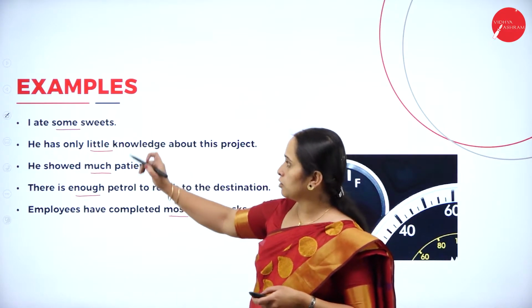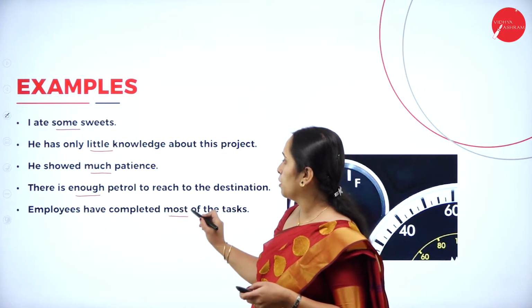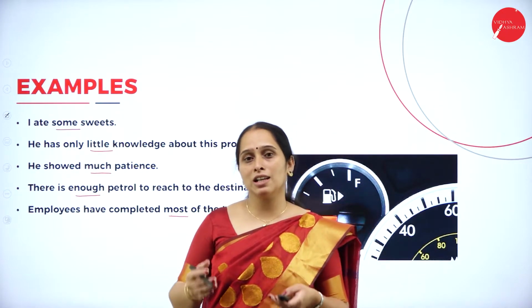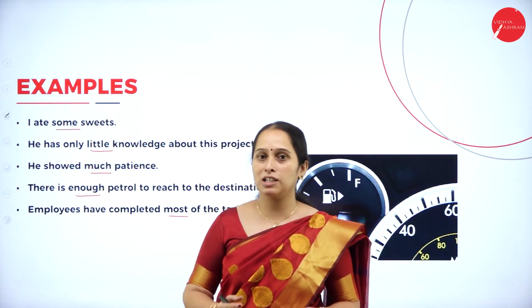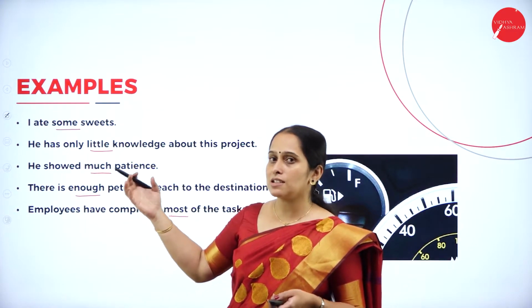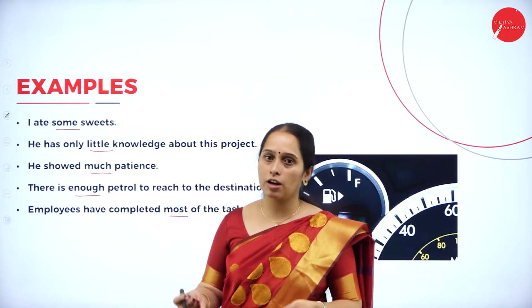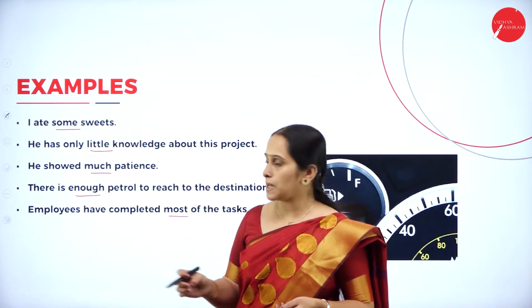When we look into these words, some, little, much, enough, most, we are not clear about the exact number there. We don't know how many sweets she ate. It's just some sweets. We don't know whether she ate 1 or 2 or 3, the number is not specified there.